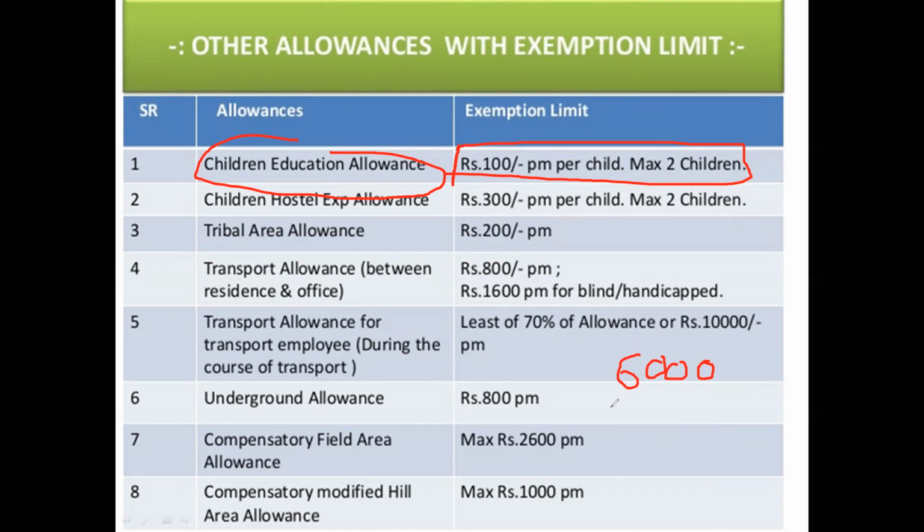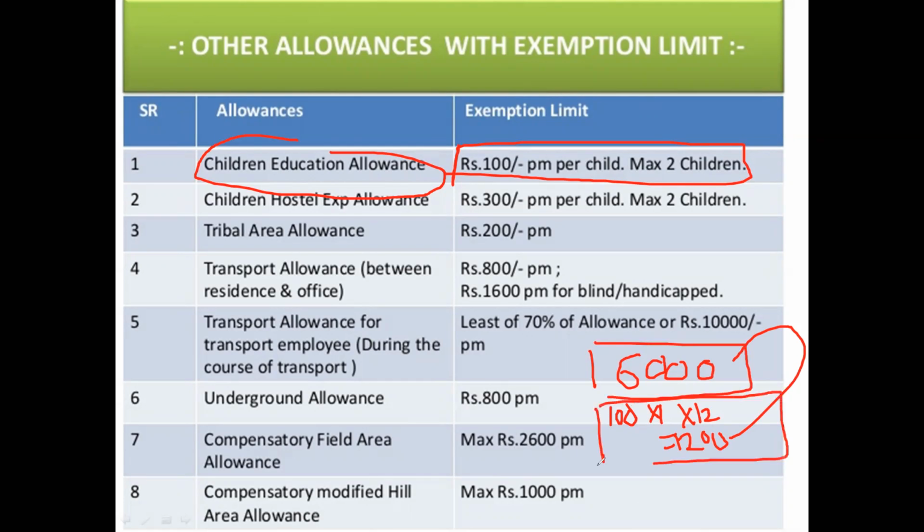So I have only one child, so for one child how much is exempted? 100 rupees per month into 12 months is equal to 1200 rupees it should have been. So how much did the owner give me? 6000 rupees. Actual received is 6000, but the rule says that 1200 is exempted from tax. This is my exemption from tax, and the remaining is 4800 for the year, which is fully taxable.